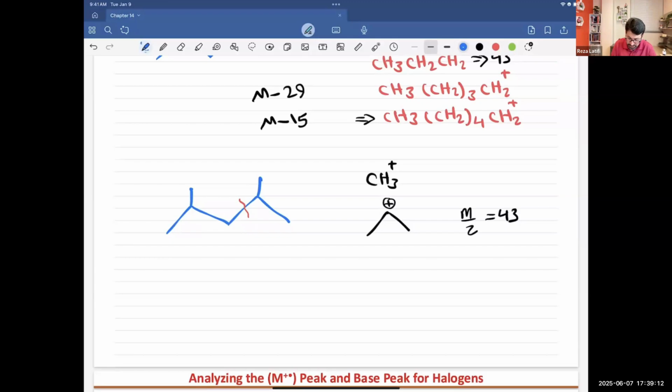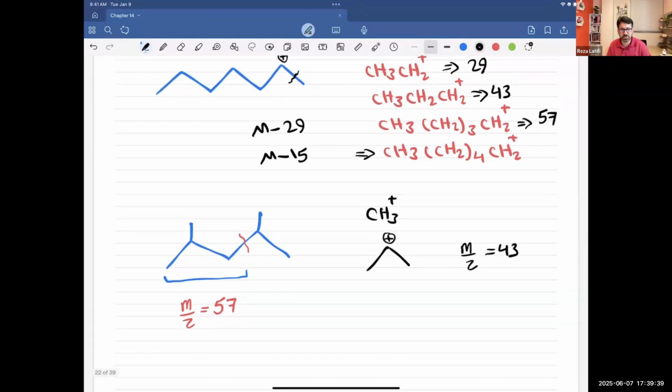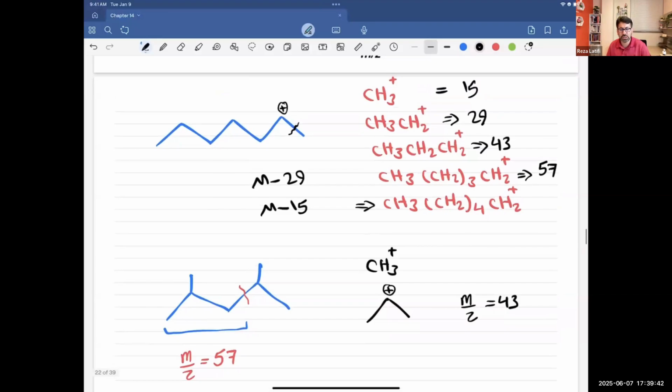And what else? How about the molar mass of this species? This one has 4 carbons, and so the m/z of this one will be 57. Do we have the 57? Yes, we see the 57 here. So not much difference. The only difference between them is that the top one can create this signal, the 29. There is a way for us to create the 29, or technically lose an ethyl.